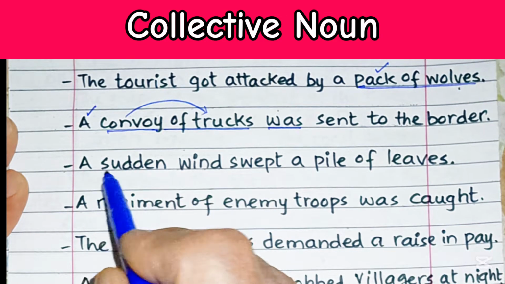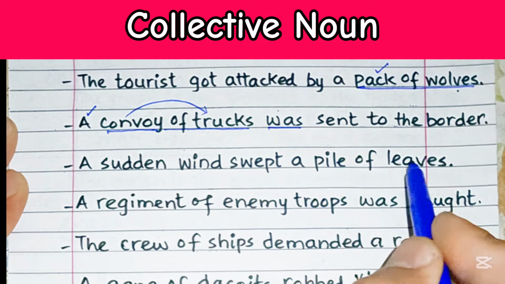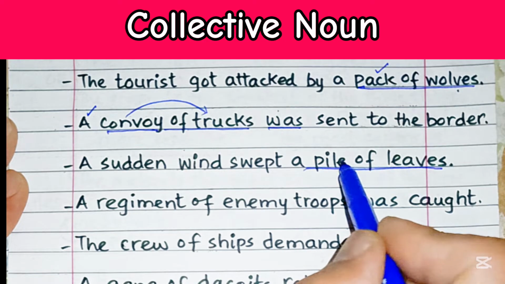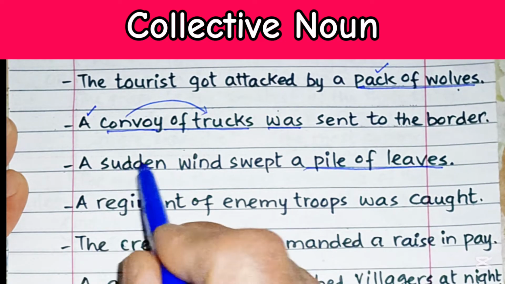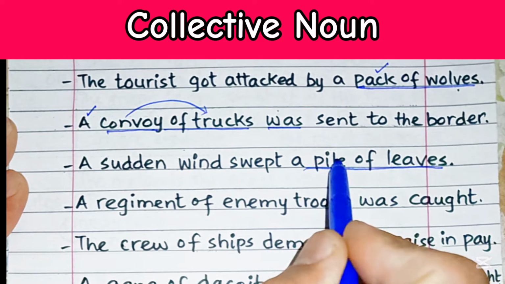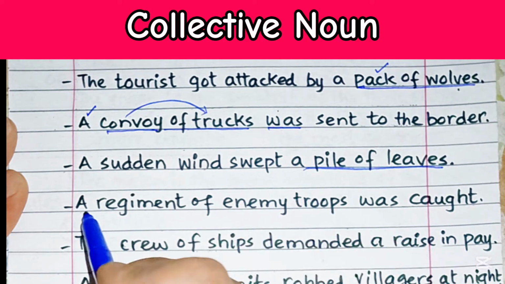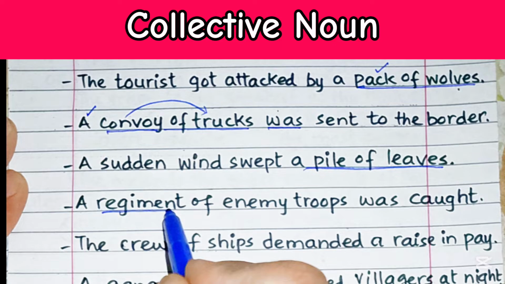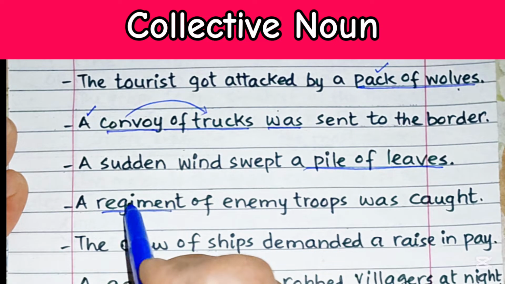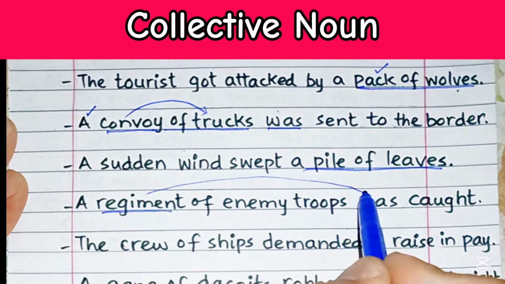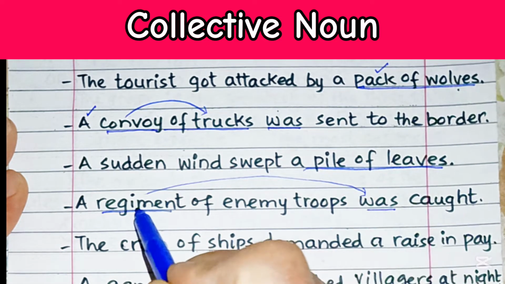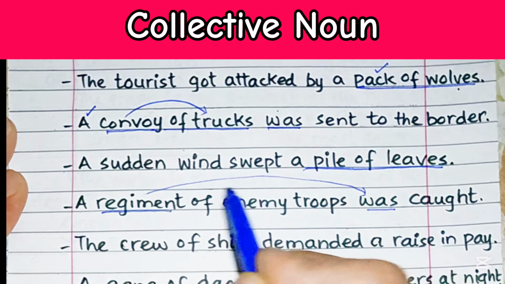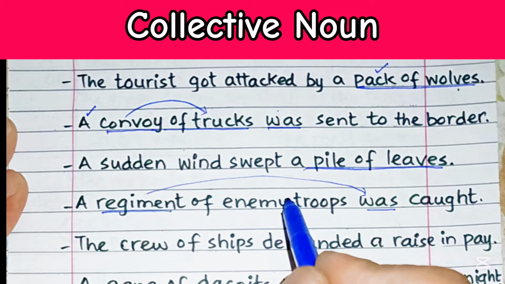A sudden wind swept a pile of leaves. So again, a pile of leaves is referring to the collection of leaves. So this one is a collective noun. A regiment of enemy troops was caught. A regiment is actually the collection of troops. So this is a collective noun, and it is going to take a singular verb, that is was, and it matches the subject. A regiment was caught. Normally, a regiment of troops is taken as a collective noun.